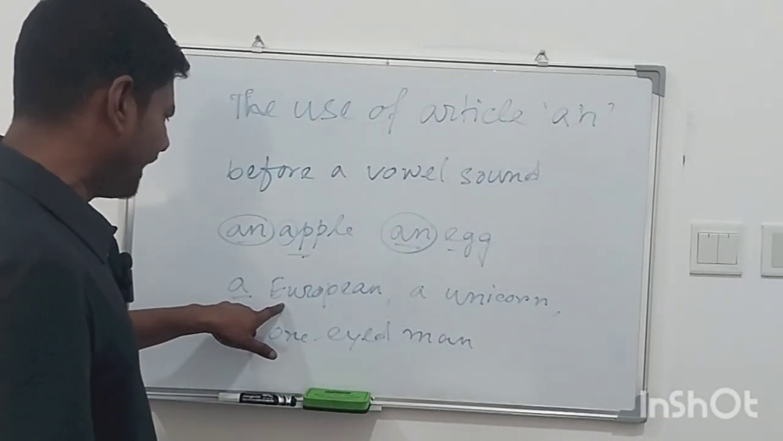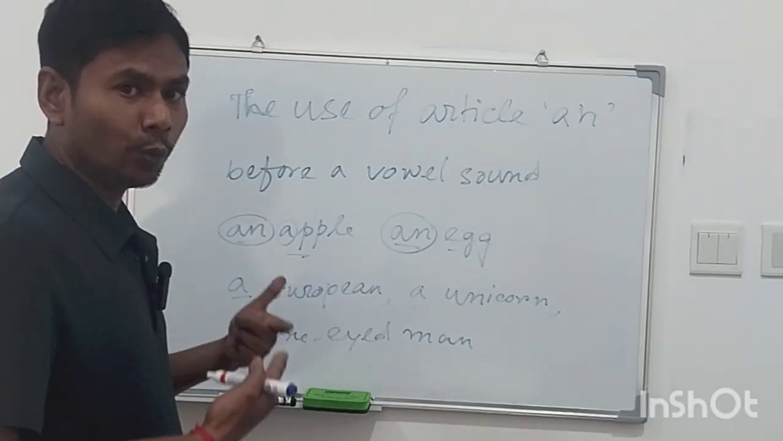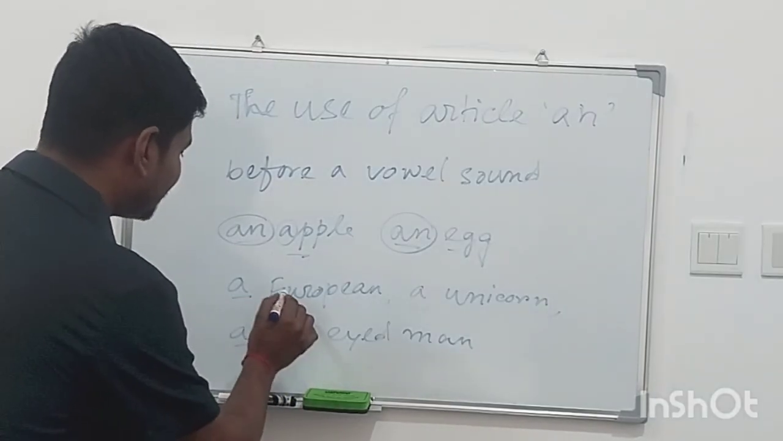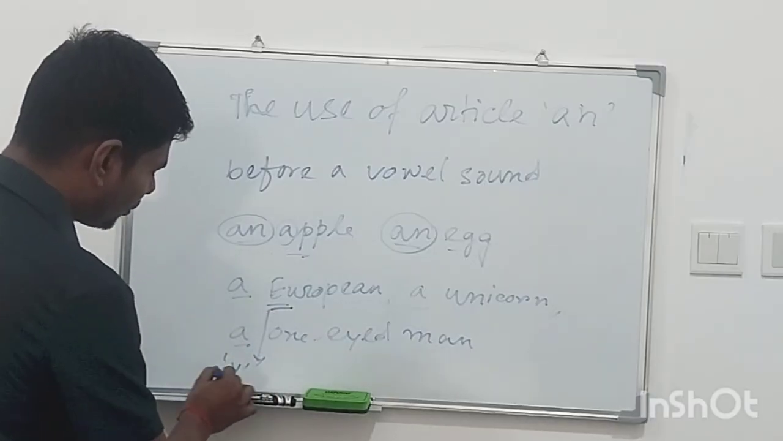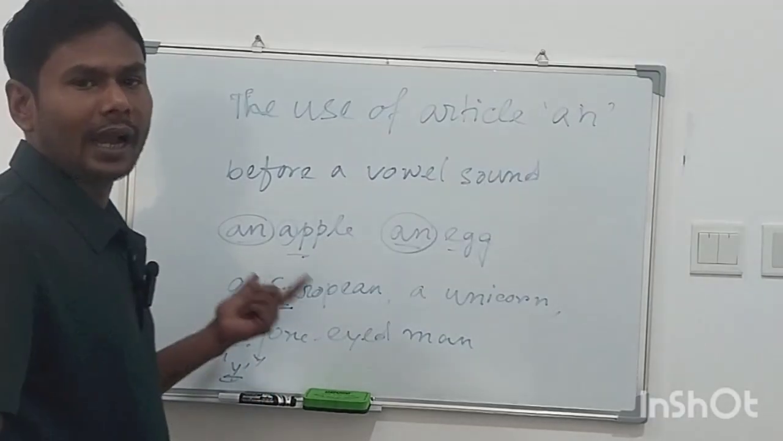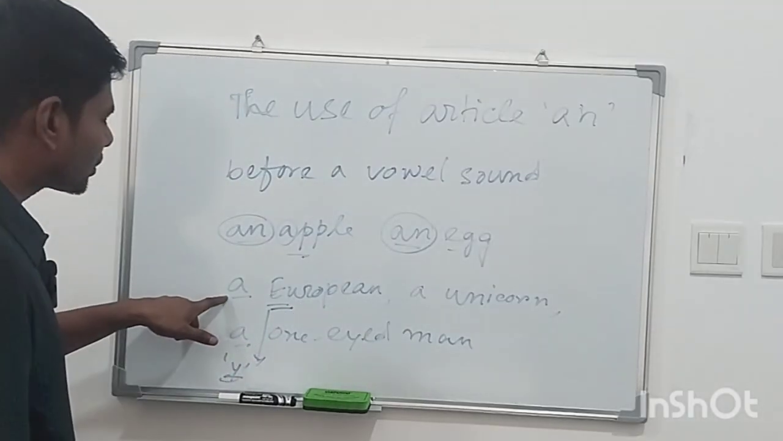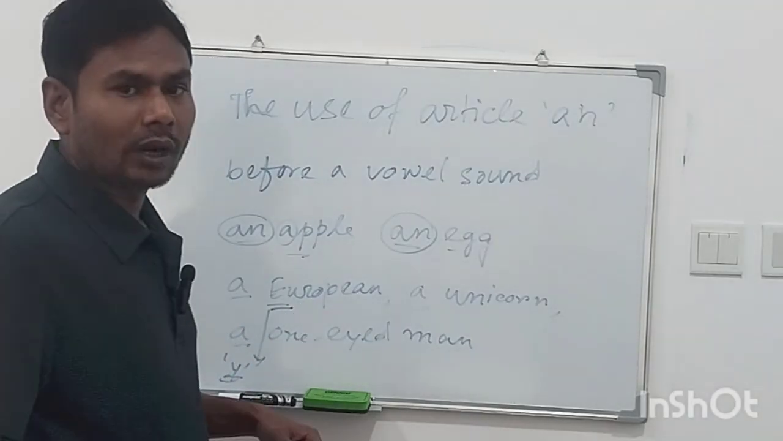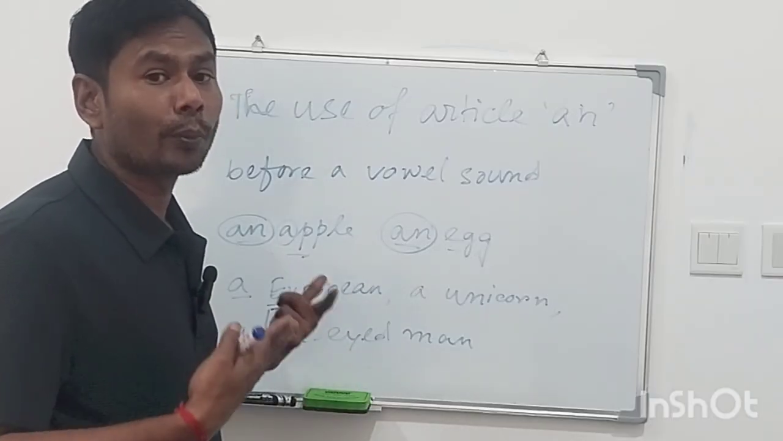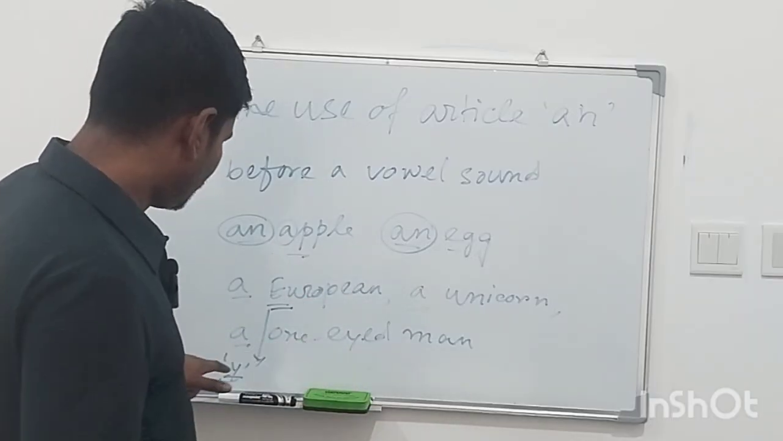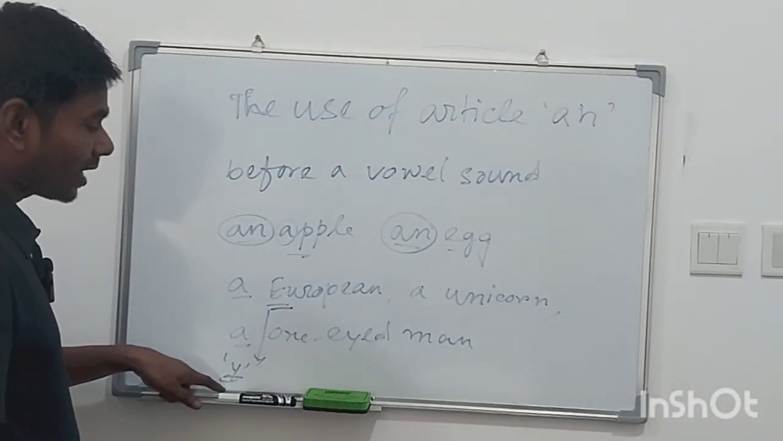Now the word European: EU. This is taking the sound of Y. Y is a consonant, Y is not a vowel. So I have used a. European is taking the sound of a consonant, not a vowel. So I have used a because it's taking the sound of a consonant.